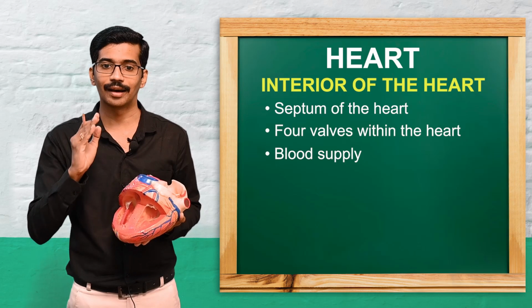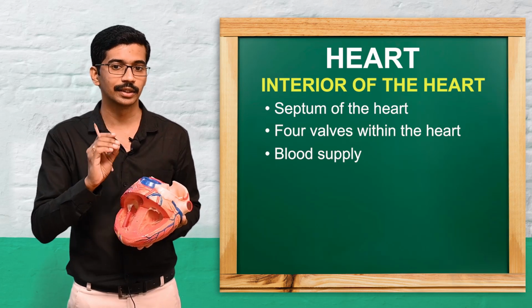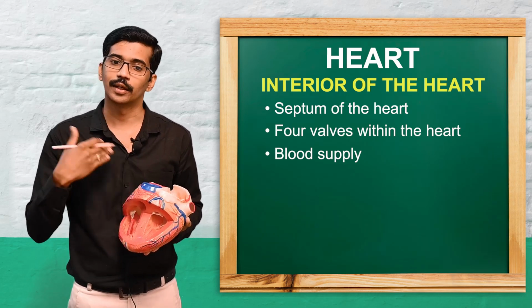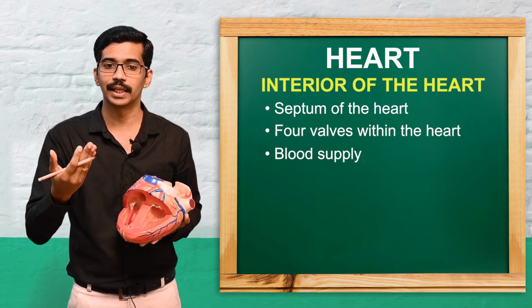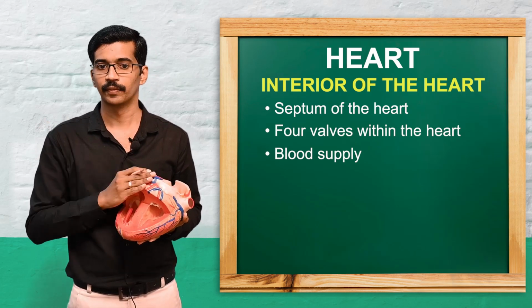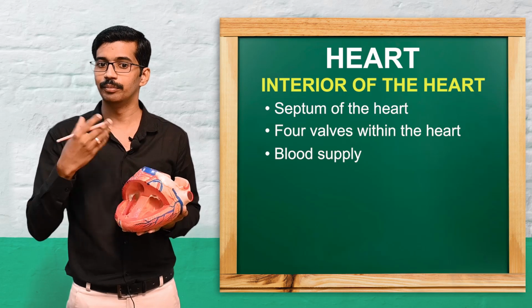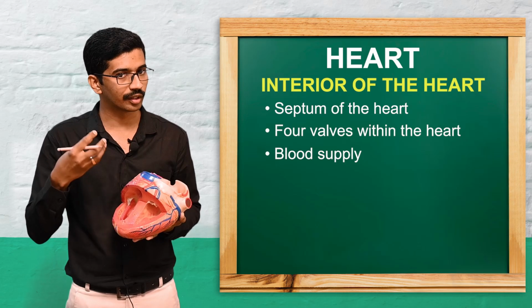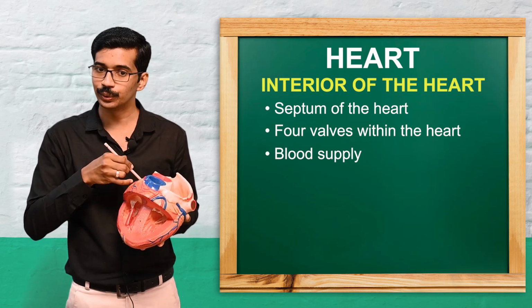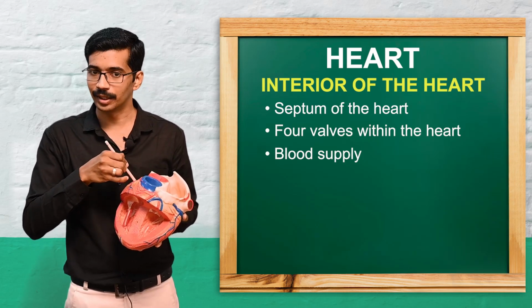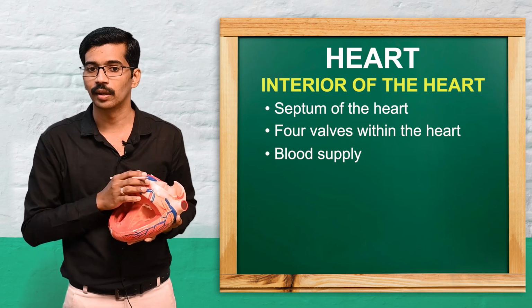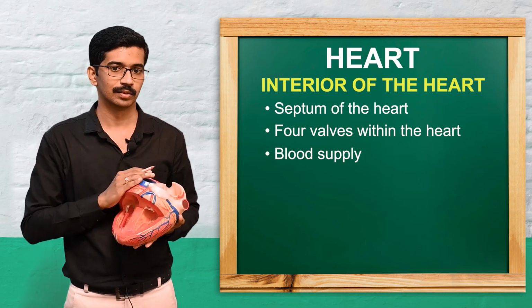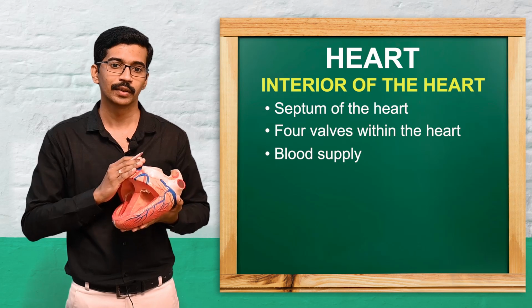The coronary arteries, branches which arise from the aorta, supply blood to the heart. From the heart, the impure or deoxygenated blood is received by the coronary veins, which open into the right atrium through an opening called the coronary sinus. So this is the blood supply to the heart.